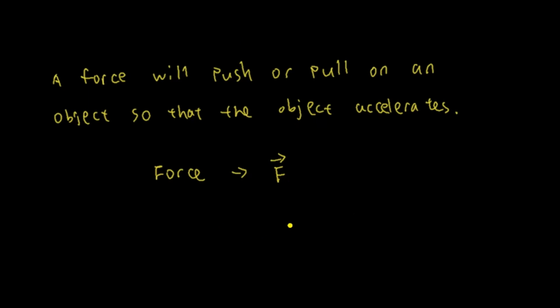Now think about that. When you apply force on an object, the object is going to move and accelerate. Of course, it will move or accelerate in a direction. It could be going up and down, it could be going left or right. If it's just going to stay the same, then it's not moving, or even if it's moving at a constant velocity, there's no force. So force is a vector.